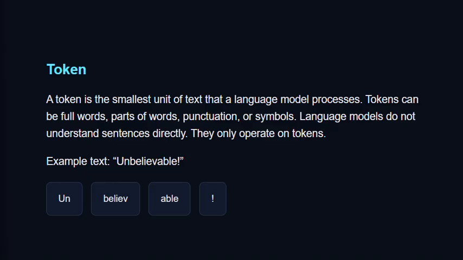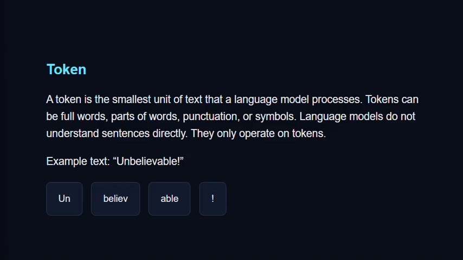Internally, every token is mapped to a number, and the model never actually sees the actual text. It only sees sequences of numbers. For example, un might become 1024, believe might become 9876, able might become 657, and the punctuation mark might become 12, right? So instead of the model seeing the word unbelievable, it just receives numbers, right?